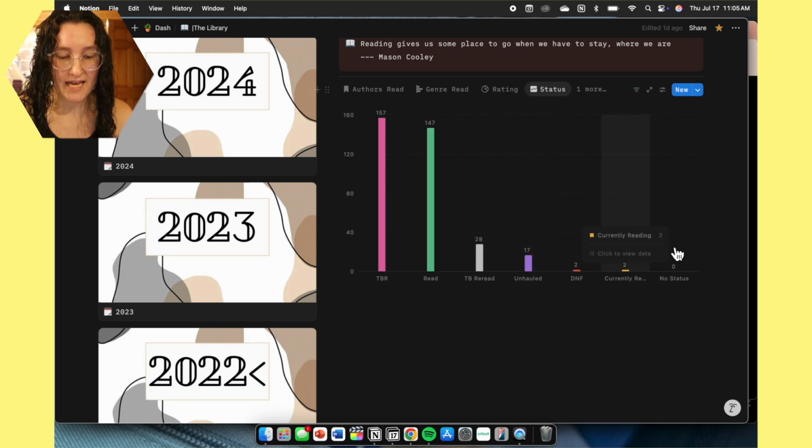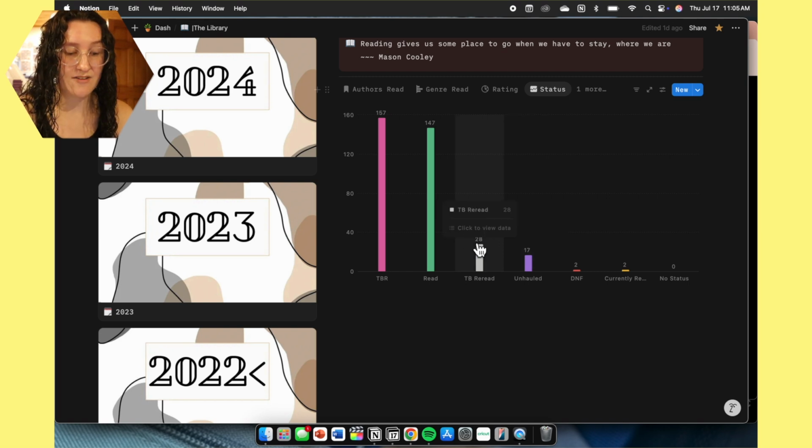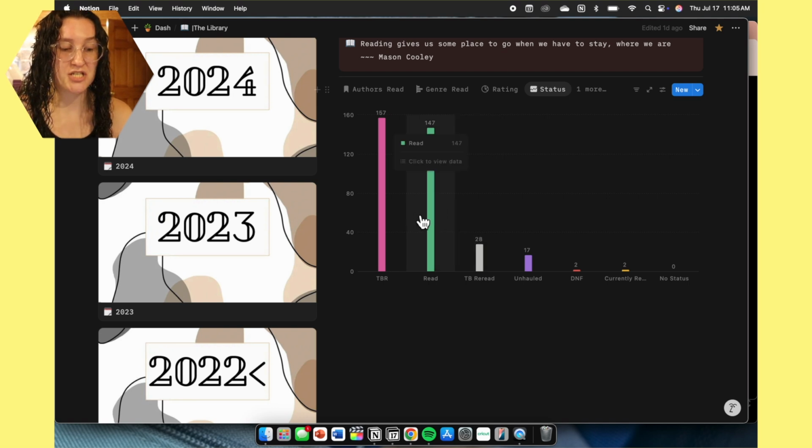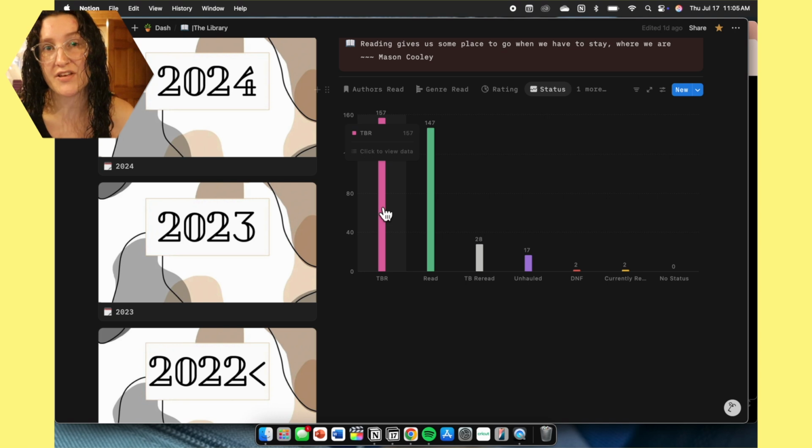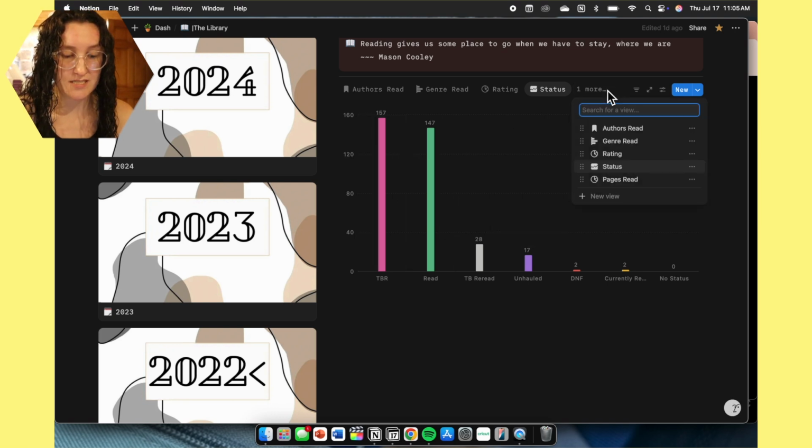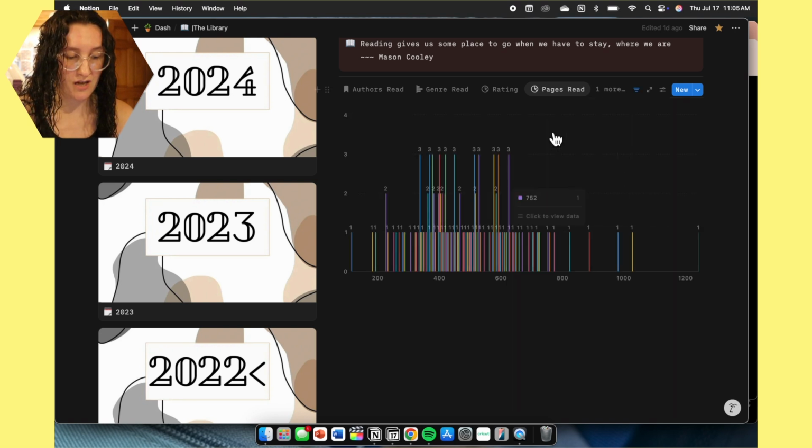I currently have 2 being read, 2 DNF'd, 17 unhauled, and 28 to be reread. Then we have our read, which is at 147, and at our TBR we have 157. That is quite a bit. And then we also have one more, which is pages read, which is obviously very chaotic to look at, but we have one that was over 1,200 pages.